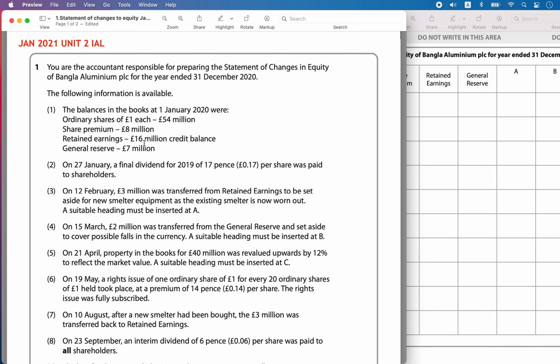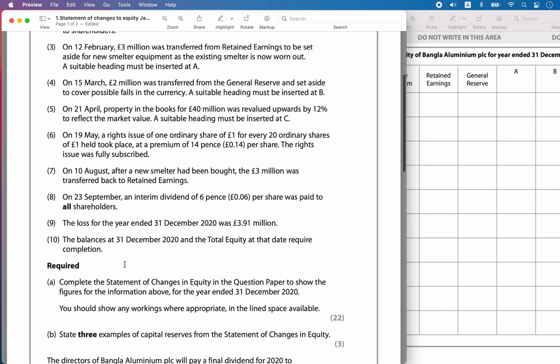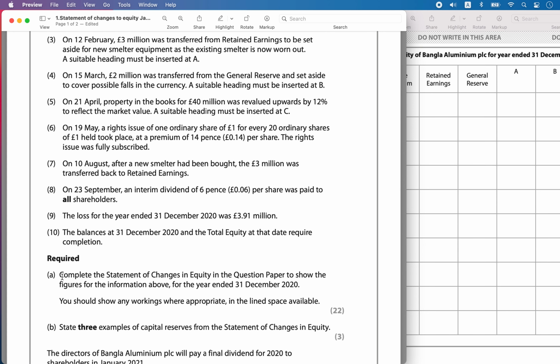Hello, today we are solving the Jan 2021 Unit 2 IAL Edexcel paper. Question number 1. You are the accountant responsible for preparing the statement of changes in equity of Bangla Aluminium PLC for the year ended 31st December 2020. The following information is available. Okay, this is the information they have given.